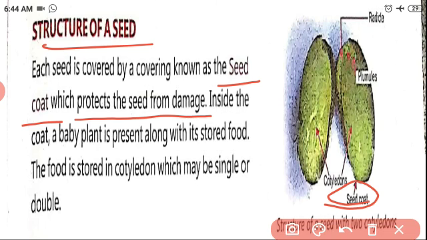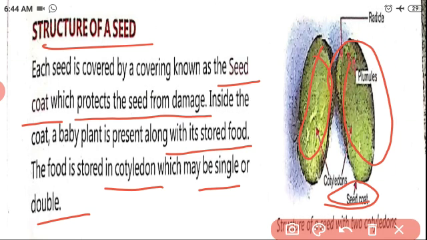Inside the coat, a baby plant is present along with its stored food. The food is stored in the cotyledon, which may be single or double. This part is called the cotyledons.